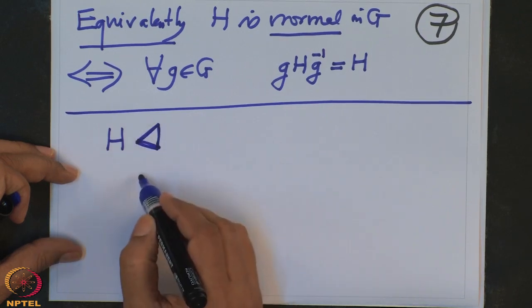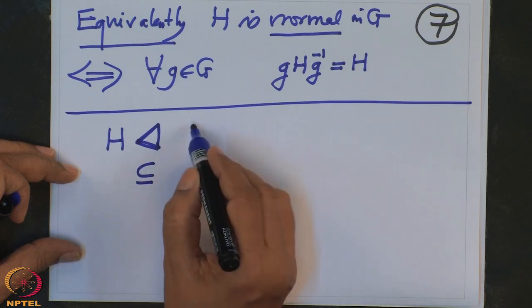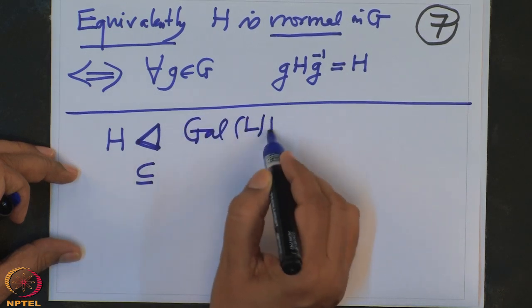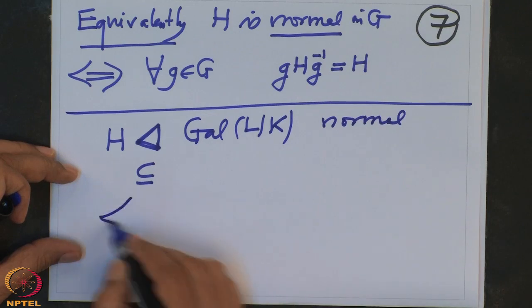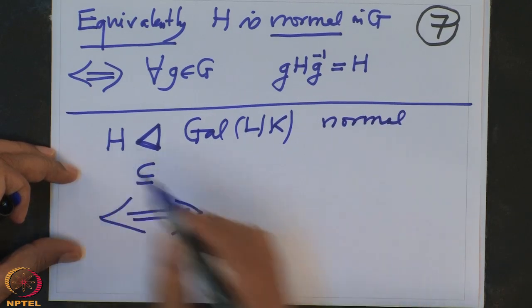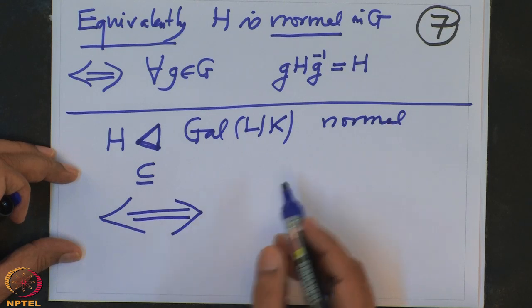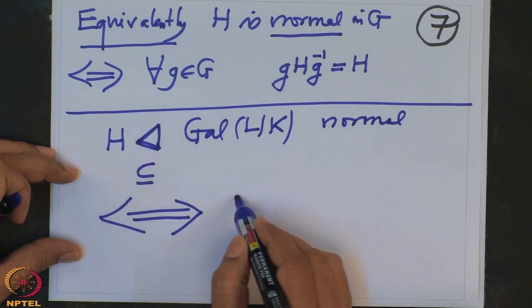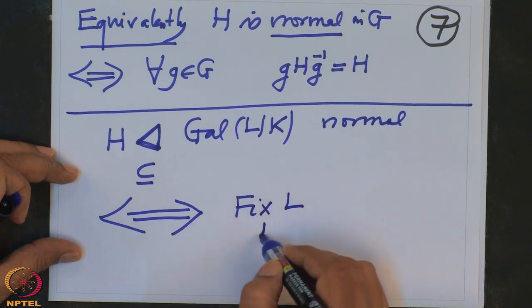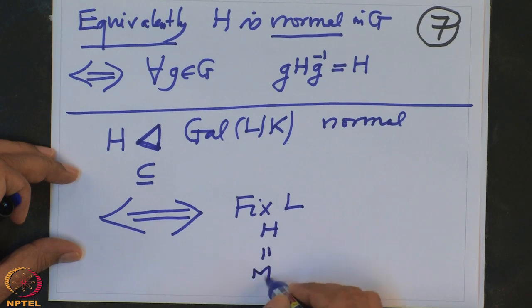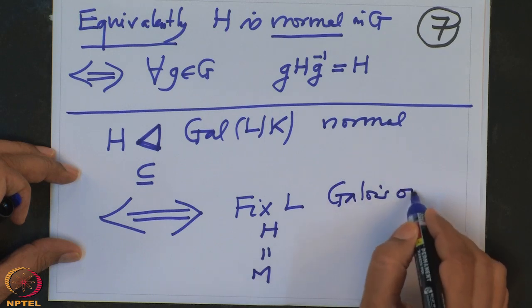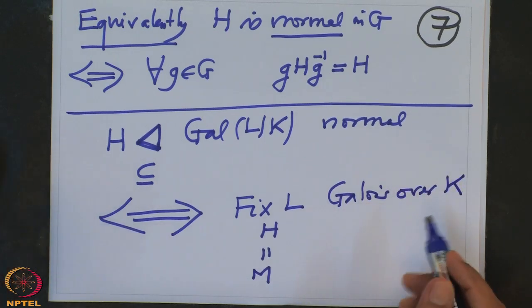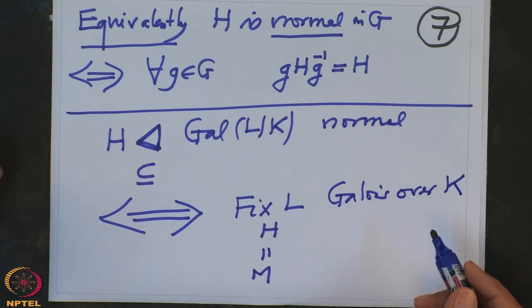So H is normal in the Galois group, and I will prove that this normality is equivalent to saying this H corresponds to the intermediary field M, the fixed field of H in L, and this M is Galois over K. So under the Galois correspondence, normal subgroups will correspond to Galois subextensions.